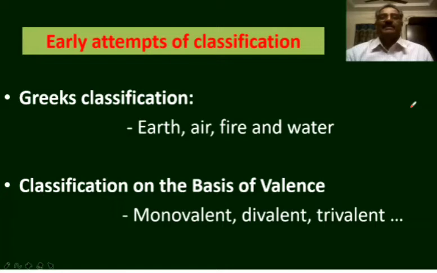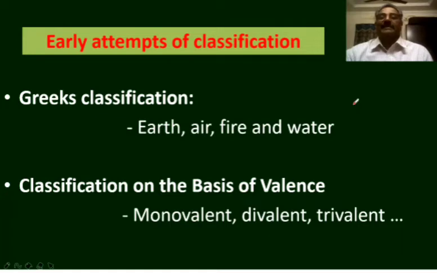In the prehistorical time, the Greek philosophers tried to classify the elements. The Greek philosophers believed that there are four basic elements: earth, air, fire, and water. They believed that all the materials in the universe are made up of these four elements in different combinations.